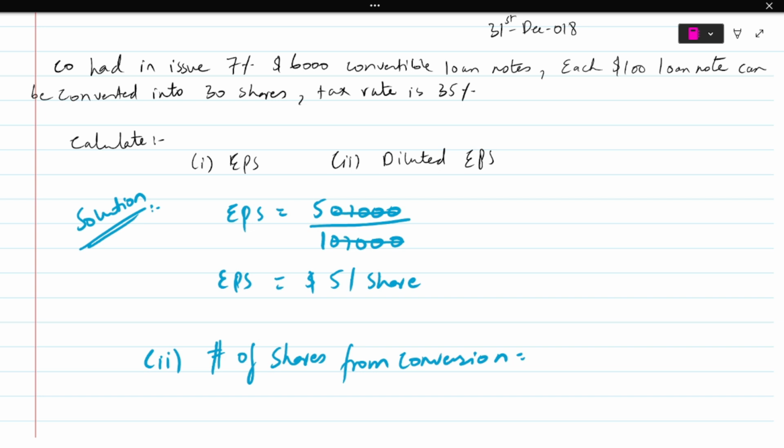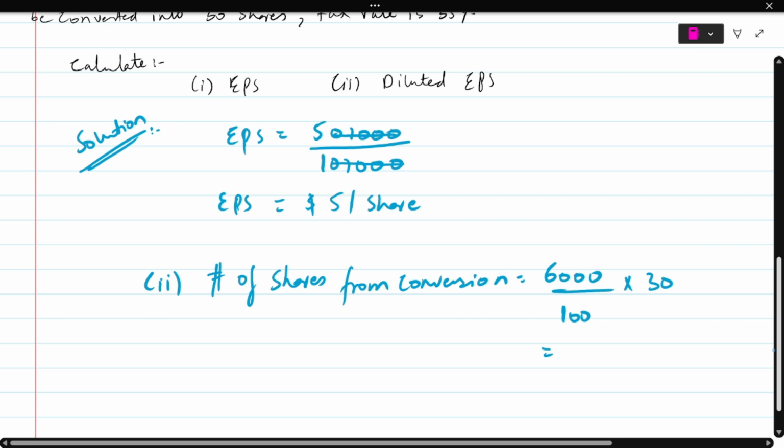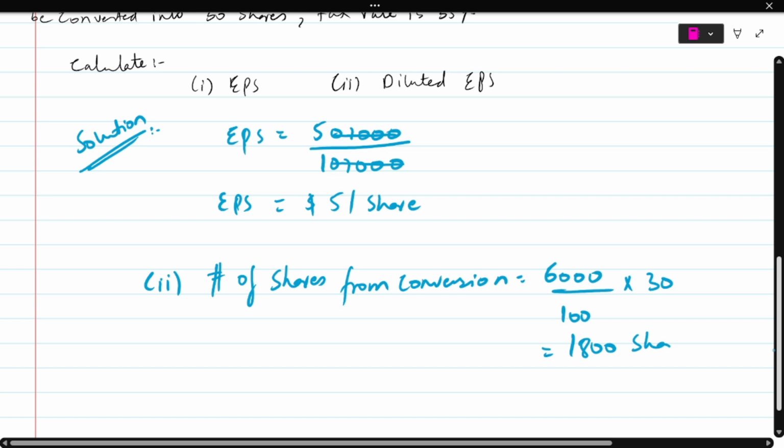So I know that I have $6,000 worth of convertible loan note, and each $100 will be converted into 30 shares. So I do 6,000 divided by 100 into 30, right? That gives me 1,800 shares. So I'm going to get 1,800 new shares. I can convert this into 1,800 shares.